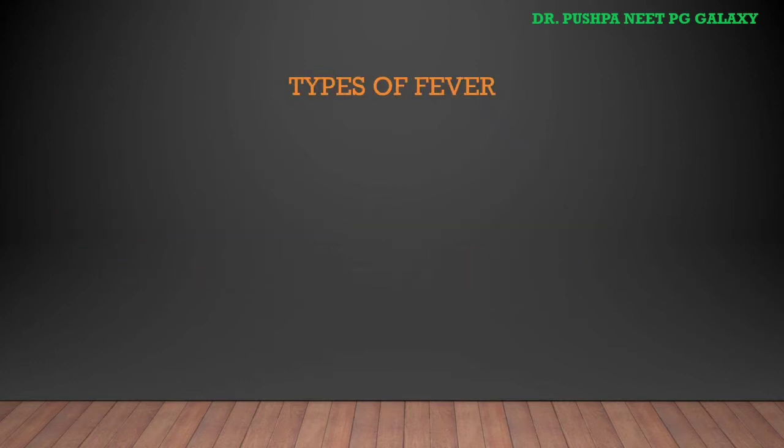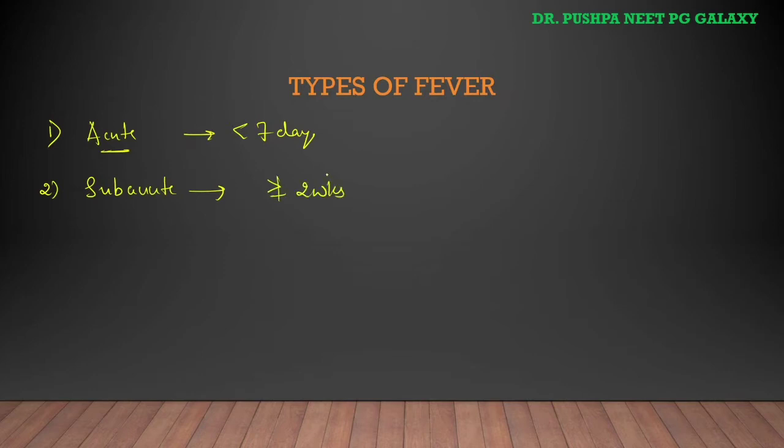What are the types of fever? Based on duration, we have three types. One is acute fever, meaning duration is less than 7 days. Usually infectious diseases such as malaria and viral upper respiratory tract infections. The second one is subacute fever, usually not more than 2 weeks. Examples are typhoid fever and intra-abdominal abscesses.